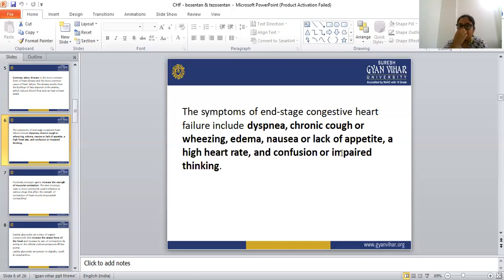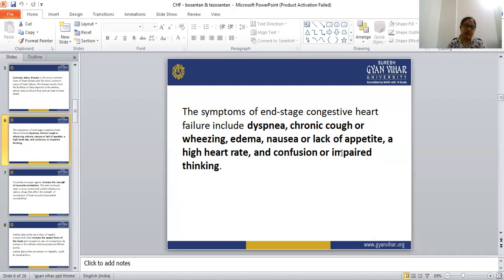Dyspnea is the last stage symptom of congestive heart failure. Edema is again a symptom, along with nausea, lack of appetite, high heart rate, and confusion and impaired thinking, which are symptoms of end-stage congestive heart failure.